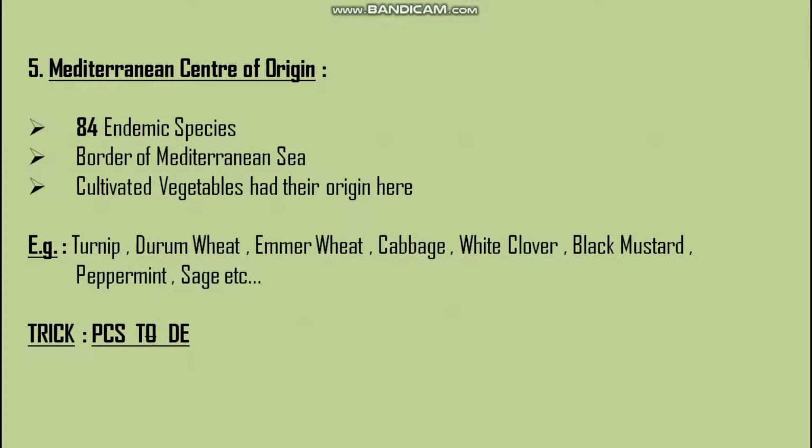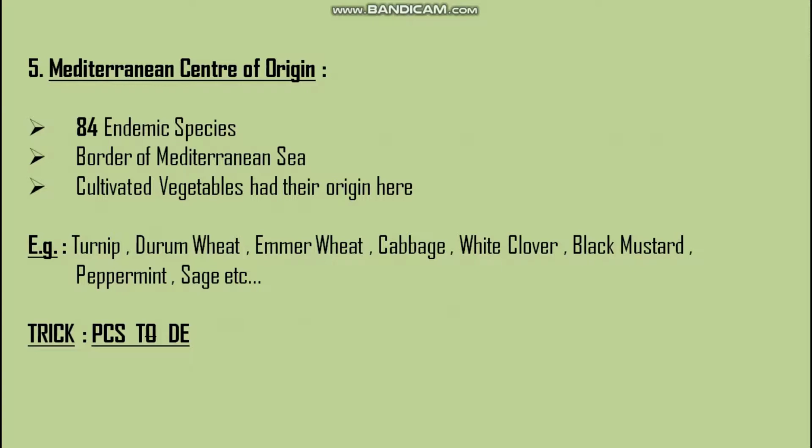Next, Mediterranean center of origin. It has 84 endemic species. It includes the border of the Mediterranean Sea, and many cultivated vegetables had their origin here. So the examples are turnip, durum wheat, emmer wheat, cabbage, white clover, black mustard, peppermint, and sage.